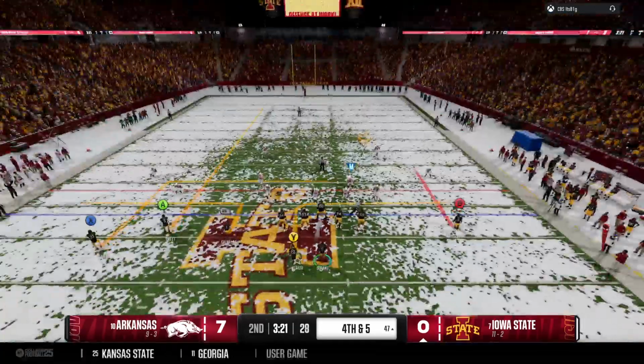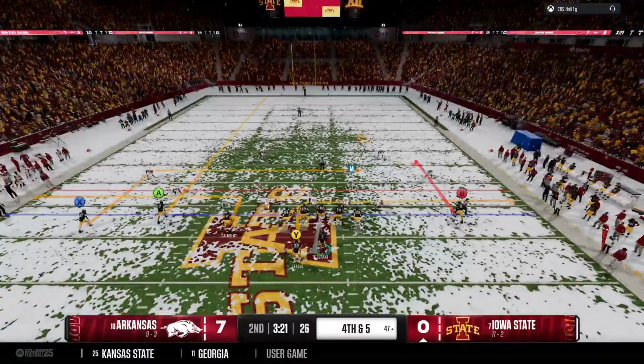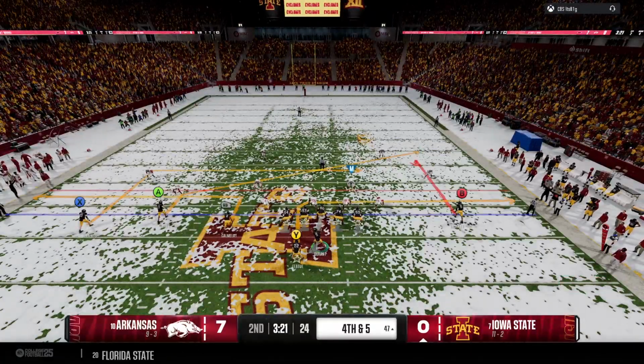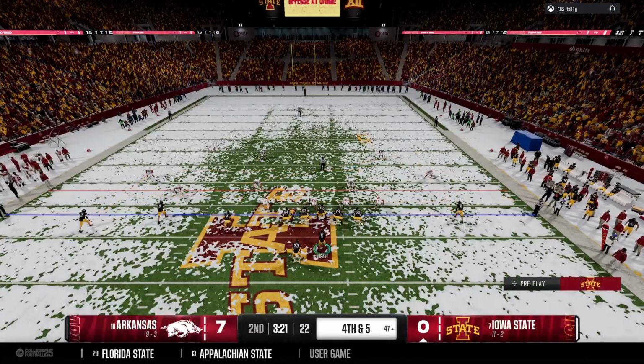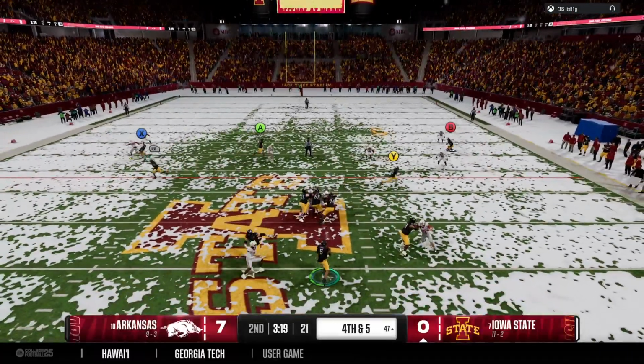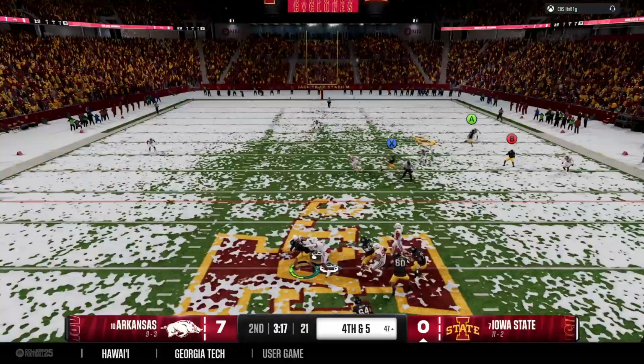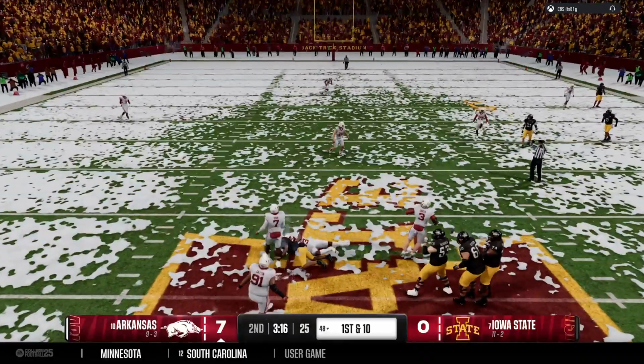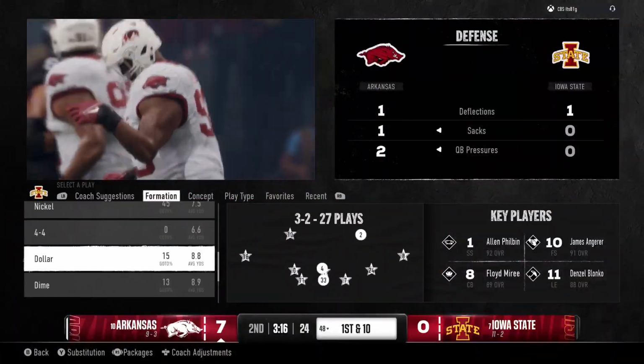They went for it and failed on 4th down earlier. Let's see if they fare better here. Quarterback adjusting now to the defense. 4th down. He's throwing for it. And he's swarmed by the pass rush. A sack to end this drive.